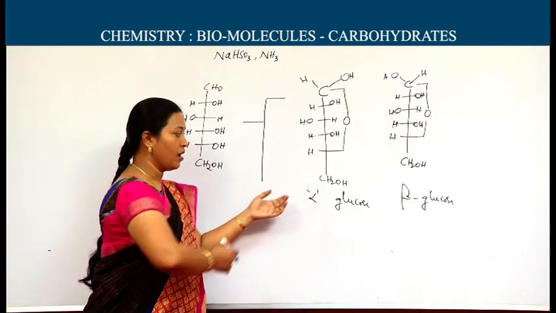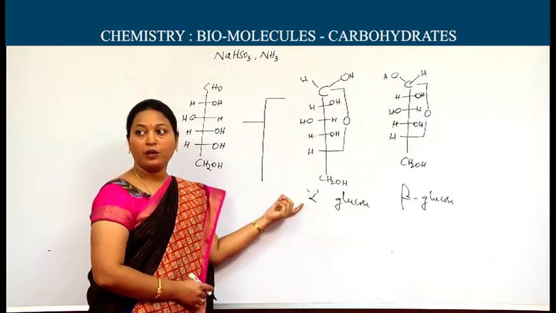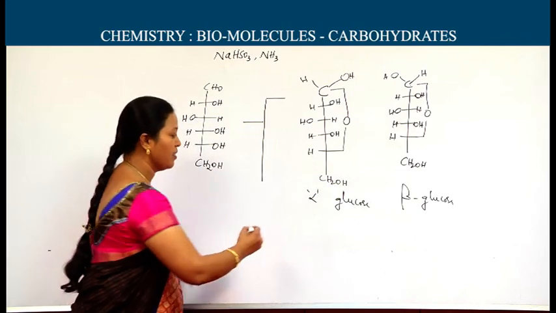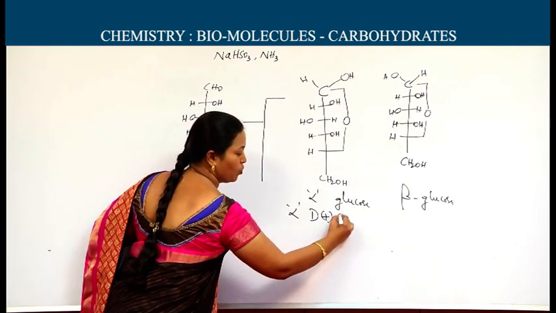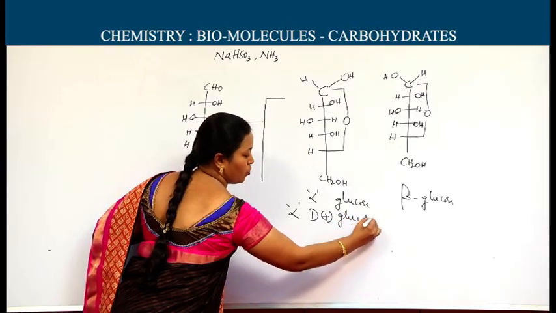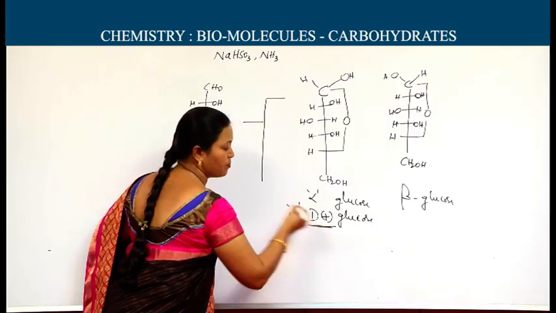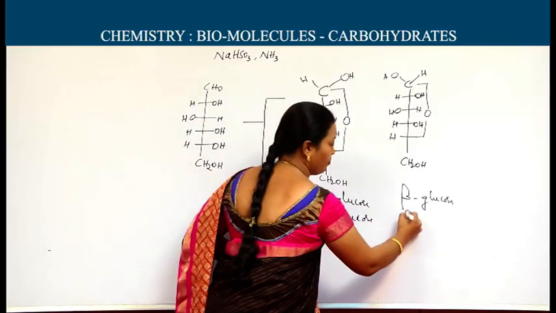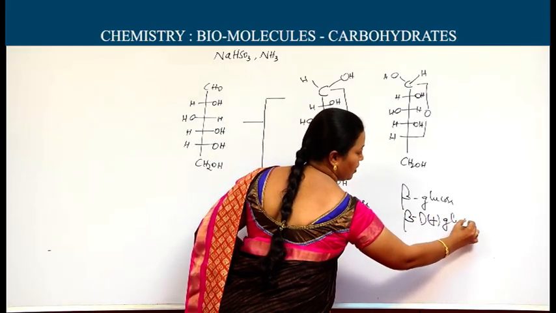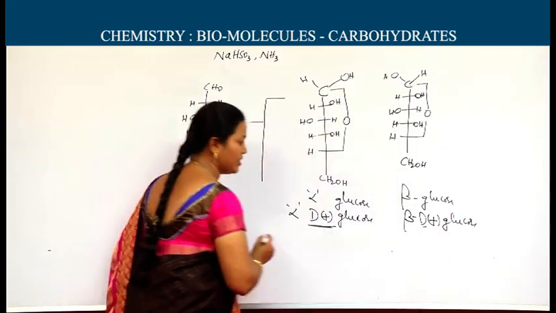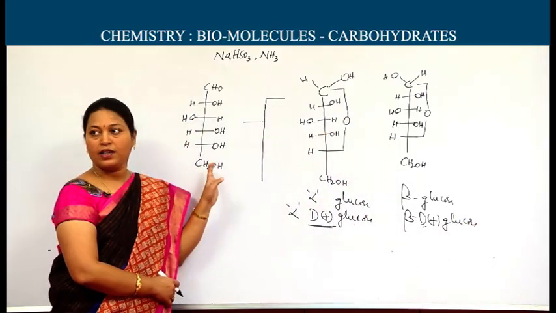Apart from this, I would like to elaborate the name of this as alpha D plus glucose. So, I am writing these two terms extra. Of course, here also beta D plus glucose. Now, I will explain what is meant by this D and what these plus forms are.